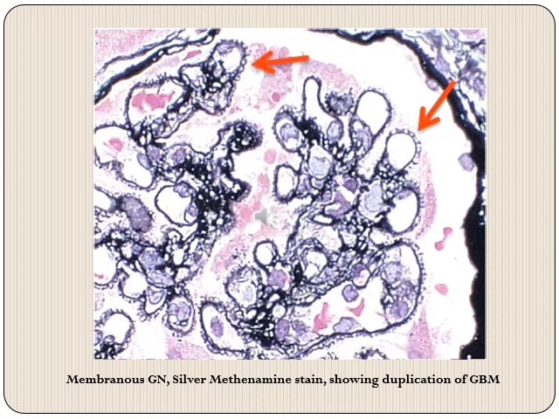This photomicrograph is again of membranous glomerulonephritis, but here we have used silver methenamine stain, which is highlighting the glomerular basement membrane at least in two places. These arrows are pointing. We can see that the glomerular basement membrane, instead of a single linear line, has become transformed into a chain-like structure. So the underlying line is of the original glomerular basement membrane.